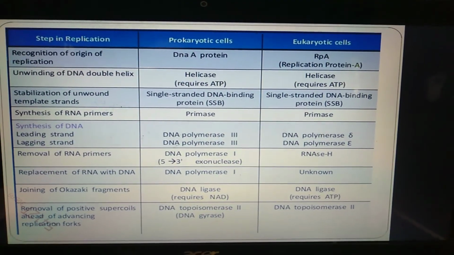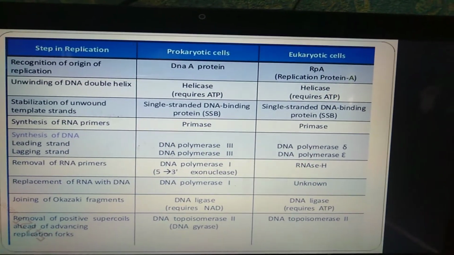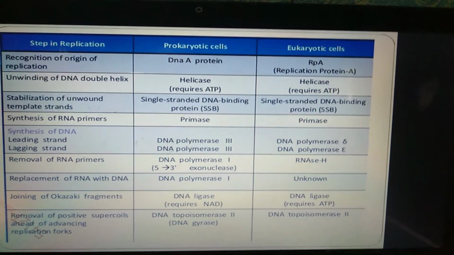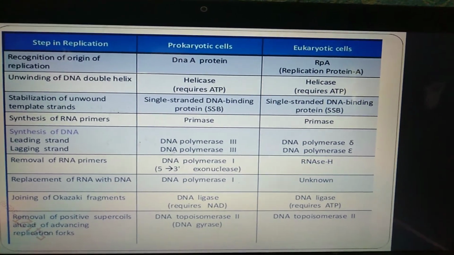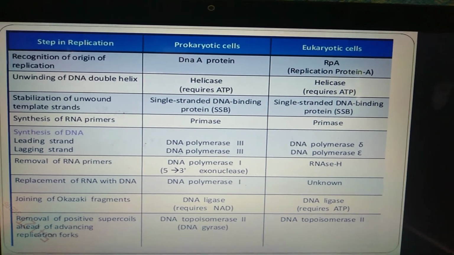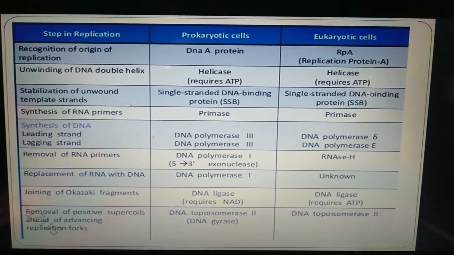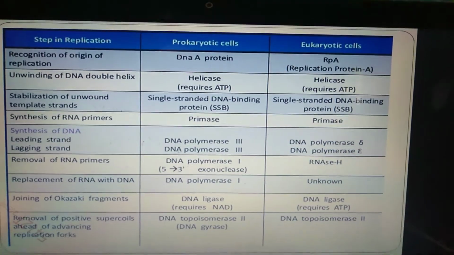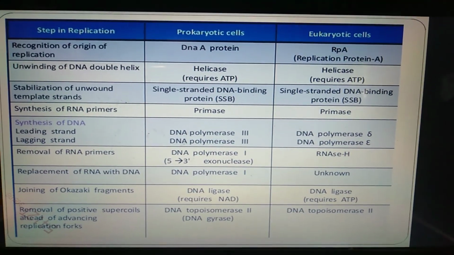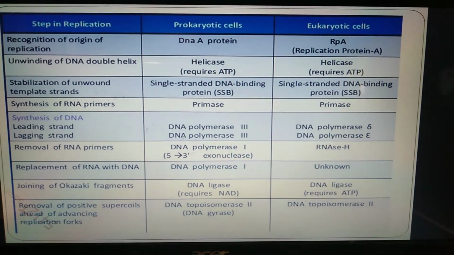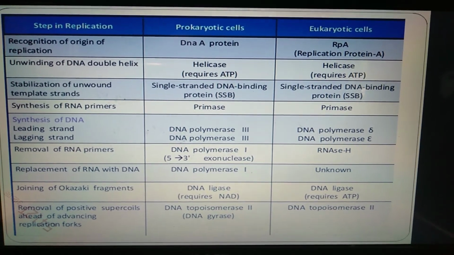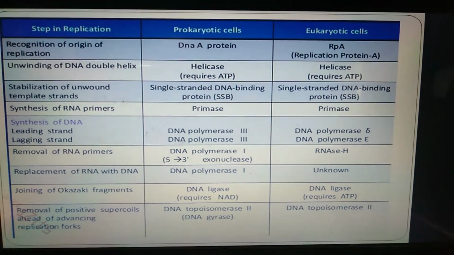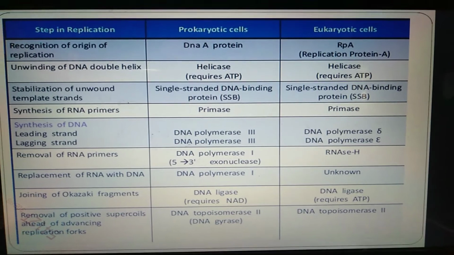Recognition of the origin of replication takes place by DNA A protein in prokaryotes, and RPA protein in eukaryotic cells. Unwinding of the DNA double helix is done by helicase, and eukaryotic cells are the same. For stabilization of the unwound template strand, single-stranded DNA binding protein is present in both prokaryotic and eukaryotic cells.